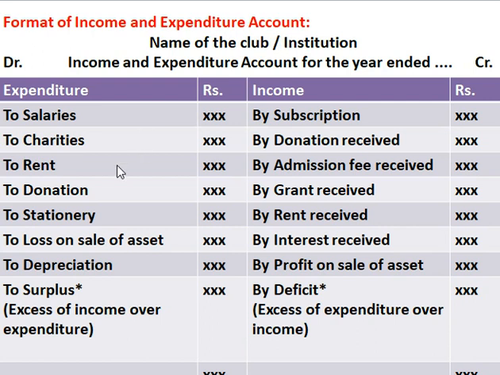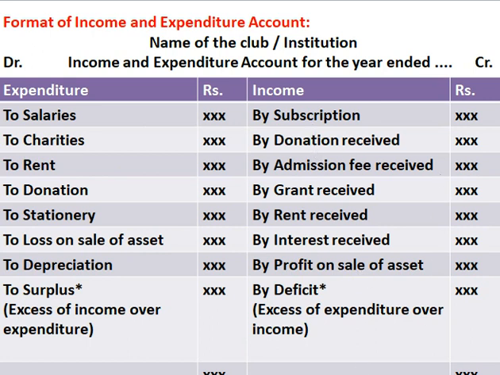The amounts which are paid should come in expenditure side, and the amount of loss should also come in expenditure side. The amounts which are received should come in income side, and the amounts of profit on sale should also come in income side.